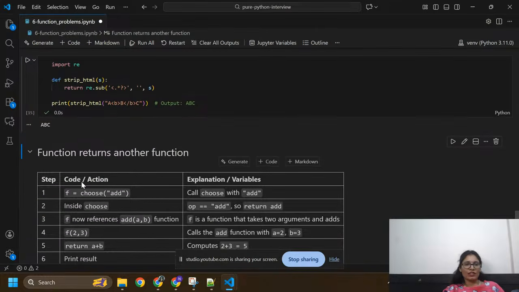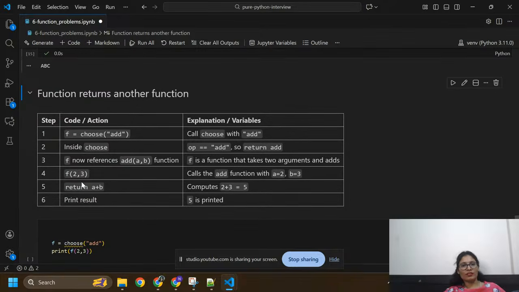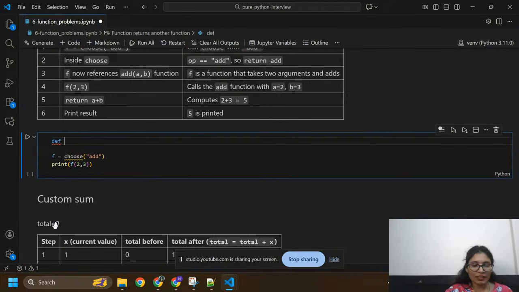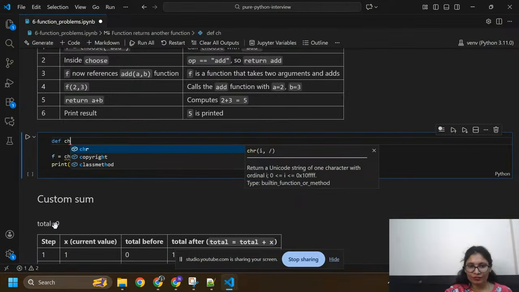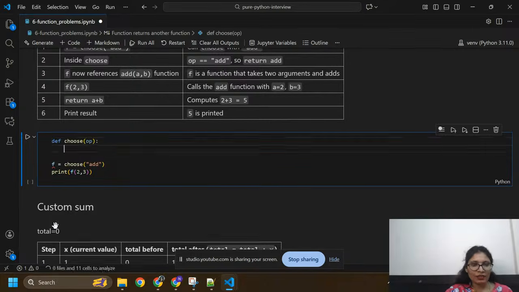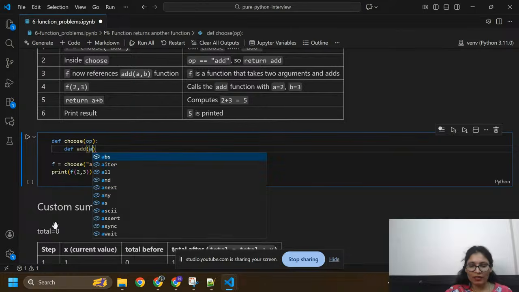Okay, so after this I'm going to solve functions returning another function. We are going to return multiple functions here. First of all, I'm going to define one function, def choose. This is the function name. Here I'm going to pass op as a parameter. I'm going to define one function for add, with two parameters, a comma b.